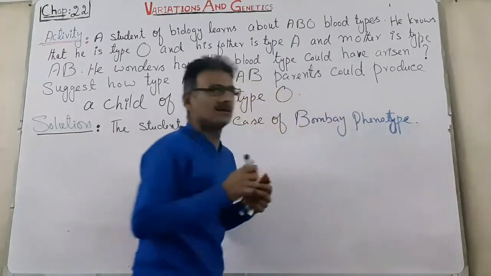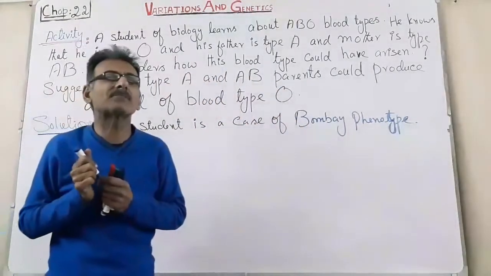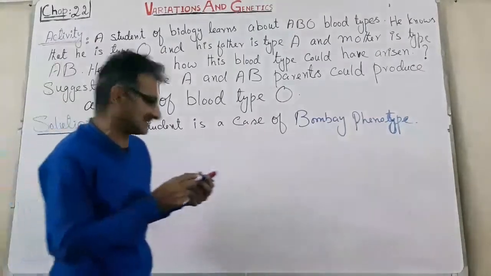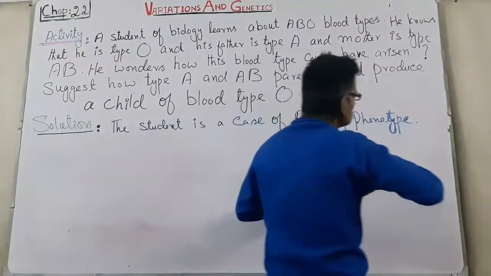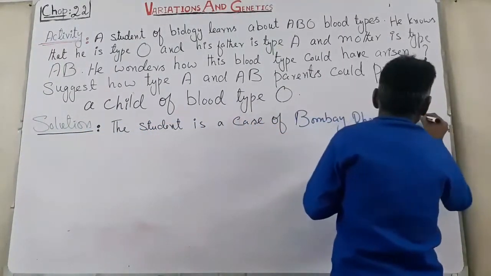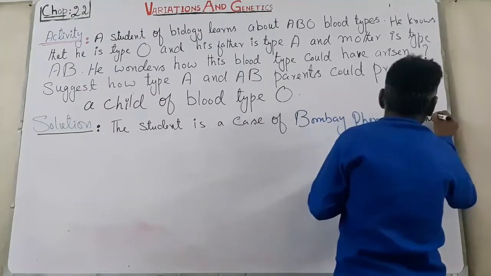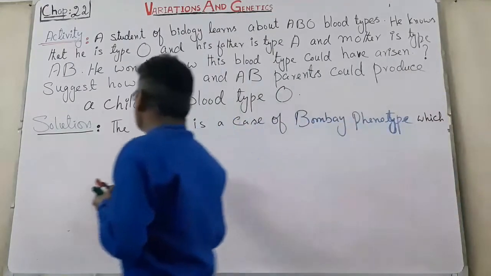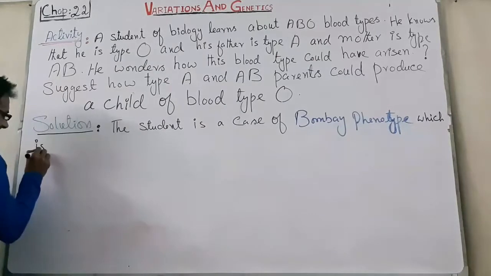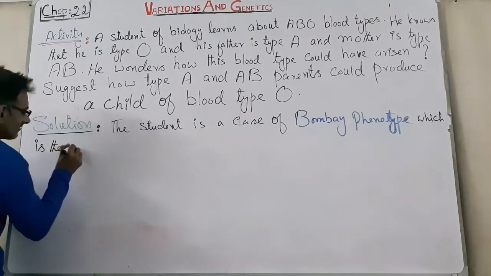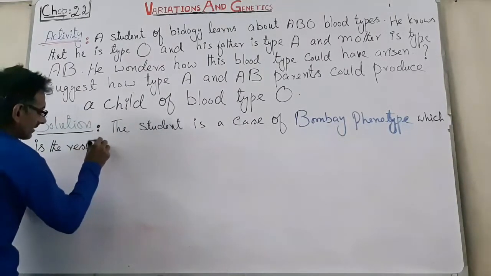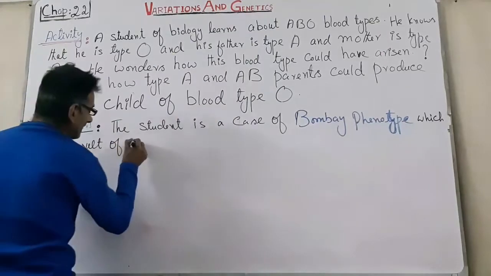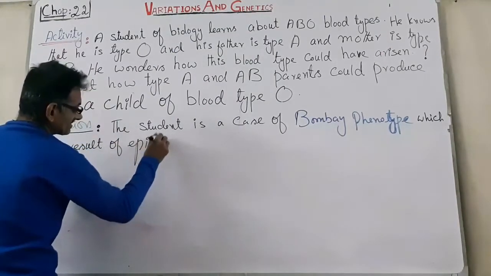A case of Bombay phenotype, which is the result of epistasis.